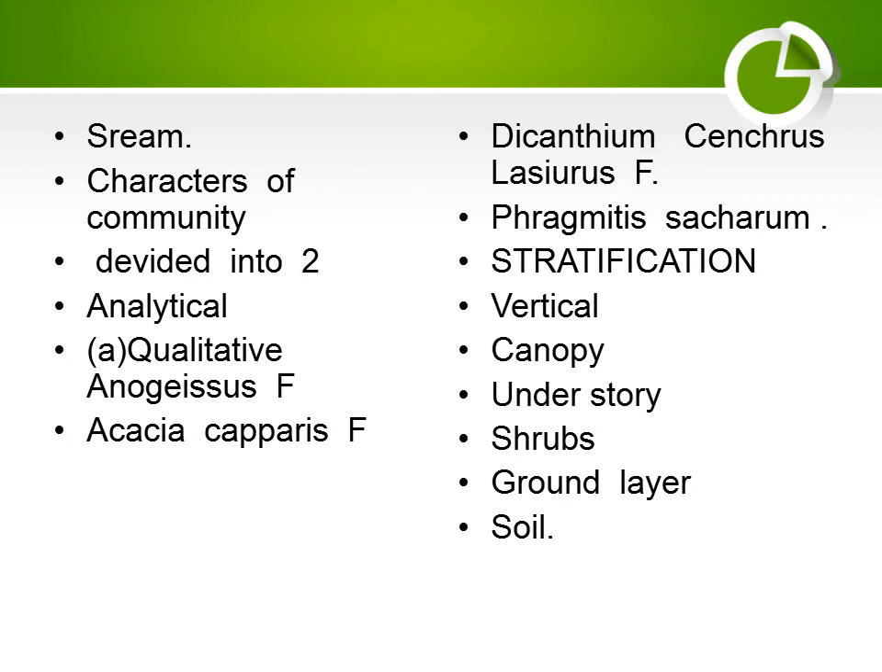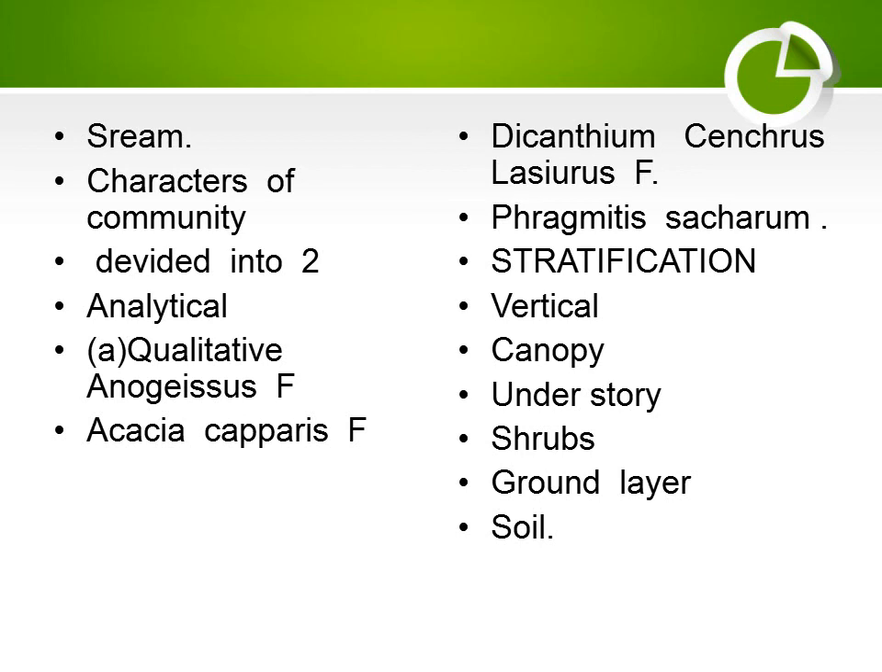Now come the characters of a community, divided into two analytical characters. A. Qualitative characters, the quality of species: which plants and animals are present. In some areas, Anogenesis is more dominant, that is why Anogenesis, Acacia caparis, Dicanthemum cenchrus, Lasiurus, Phragmites saccharum.